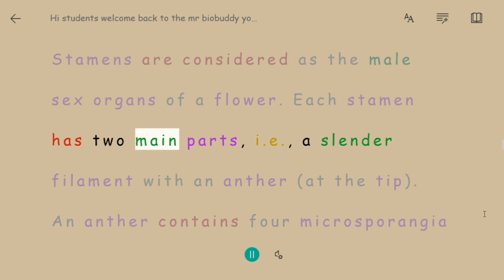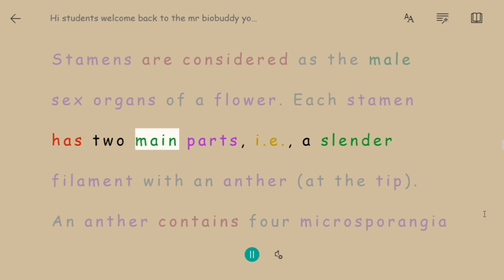Megasporophylls or female sex organs. Carpel or pistil is called the female sex organ of the flower. Each carpel has 3 parts, i.e., an ovary, style and stigma. A megaspore mother cell is differentiated in the nucellus and undergoes meiosis. Ultimately one functional megaspore gets enlarged and forms the female gametophyte known as embryo sac. Each cell of an embryo sac is haploid.